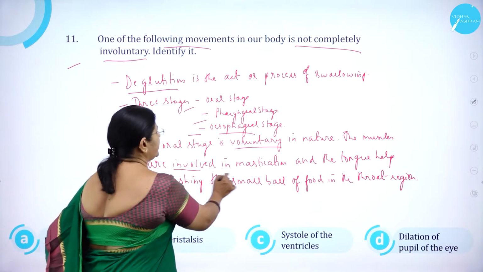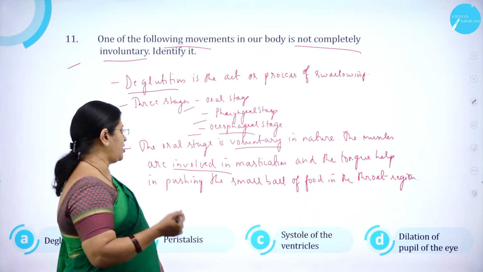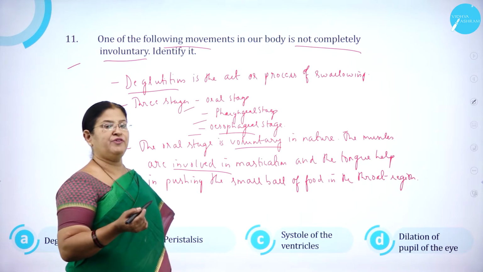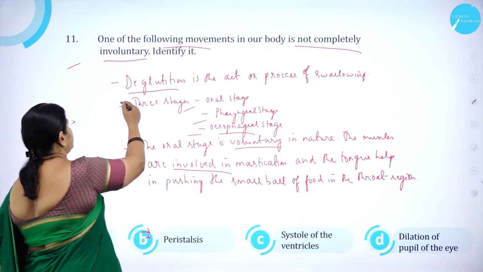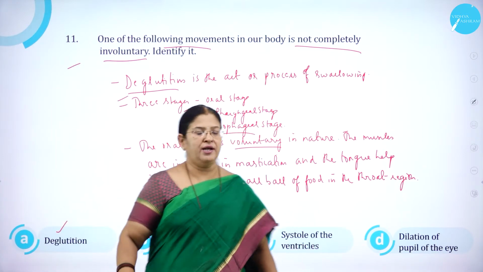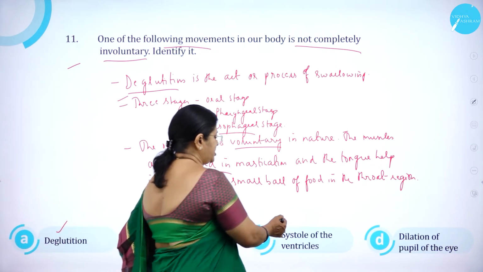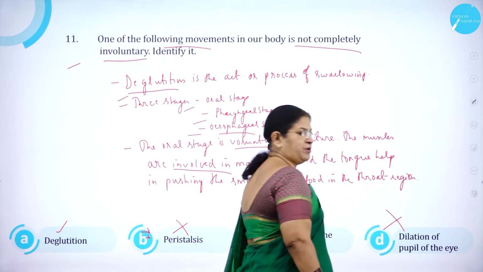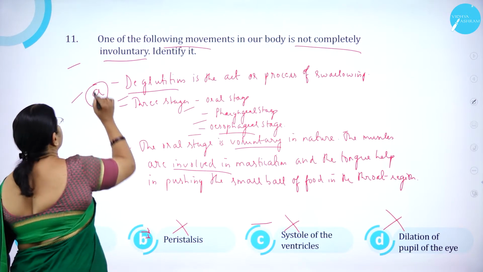So the muscles are involved in what? Mastication, chewing of the food, and the tongue helps in what? Pushing or rolling the small ball of food, which you call a bolus, into the throat region. So it is deglutition. So option A, deglutition, is correct, and option B, peristalsis, is wrong. Option C, systole of the ventricles, is wrong, and option D, dilation of the pupil of the eye, is wrong. So option A is correct.